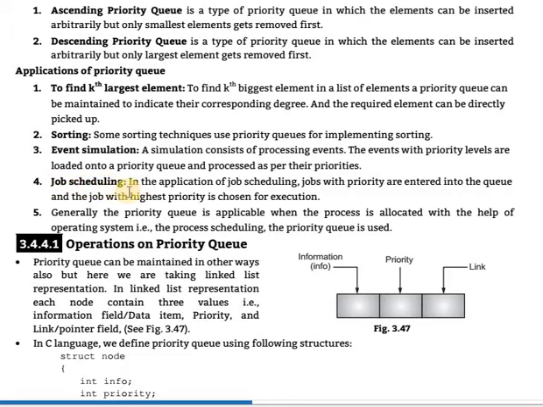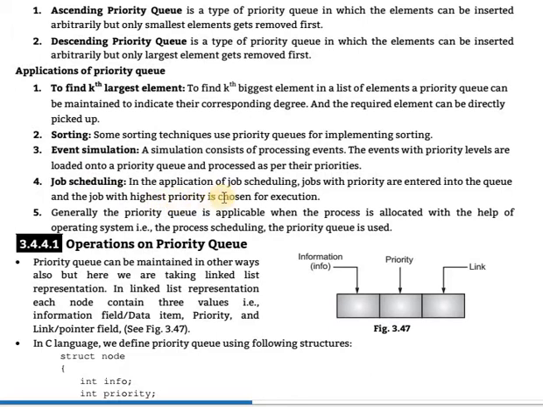After that, job scheduling, which is important in the operating system of your computer system. In job scheduling, jobs with priorities are entered into the queue, and the job with the highest priority is chosen for execution. Imagine a job as one type of task.